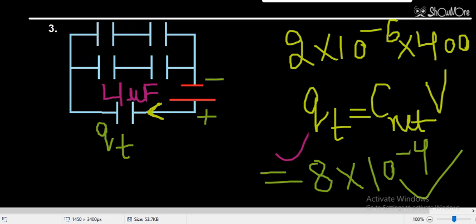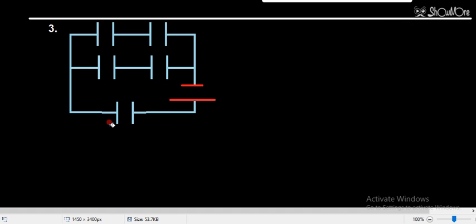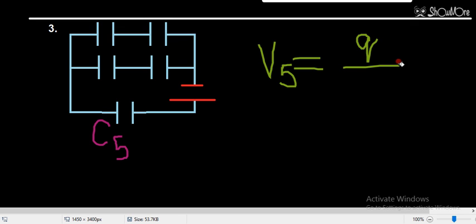So across C5, I have to find the voltage. Let's write that voltage as V5. V5 will be equal to, we know the formula for V: V is equal to Q by C.